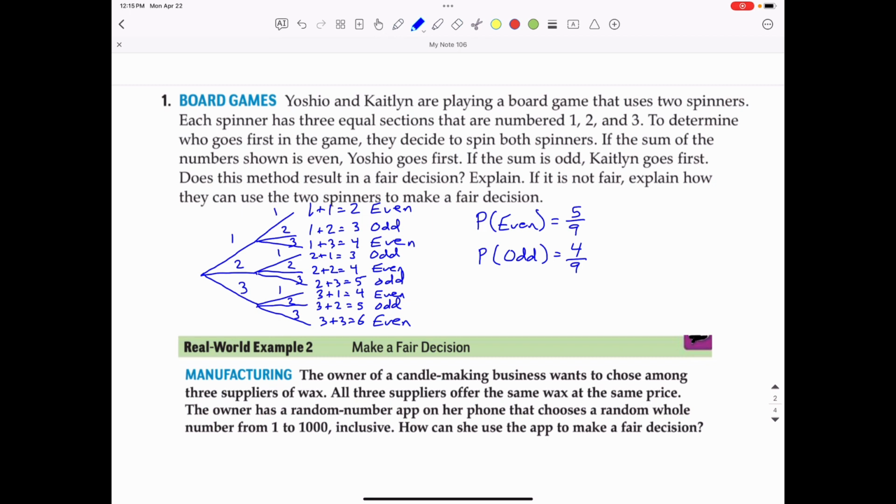They really should just throw out one of the even possibilities. For example, they could decide to make a special rule that states that if the sum is 6, which is one of the even possibilities, we could just say we're going to make that a do-over. That means we'll respin both of the spinners, and then both the possibilities for even going first and odd going first would be 4/9. If the sum is 6, it will be a do-over.